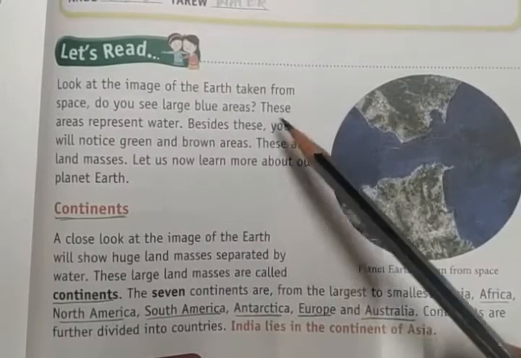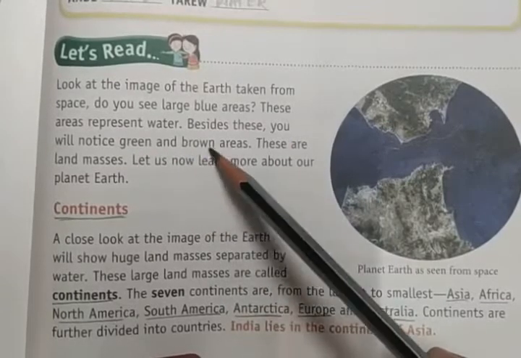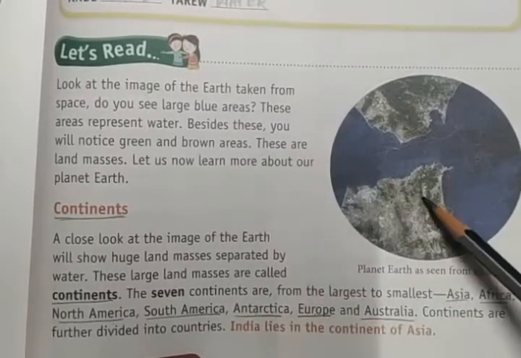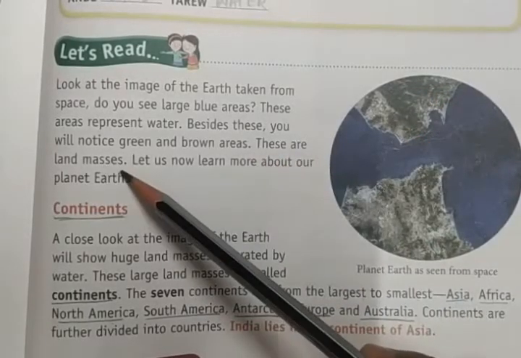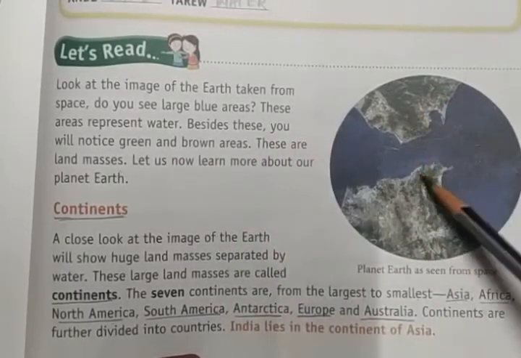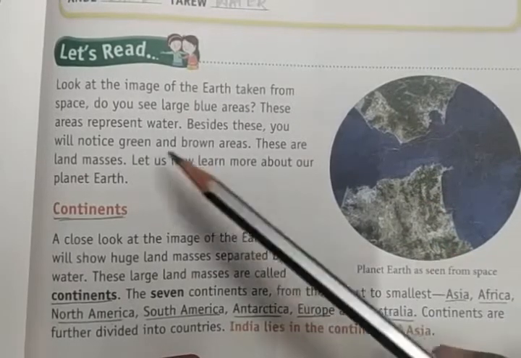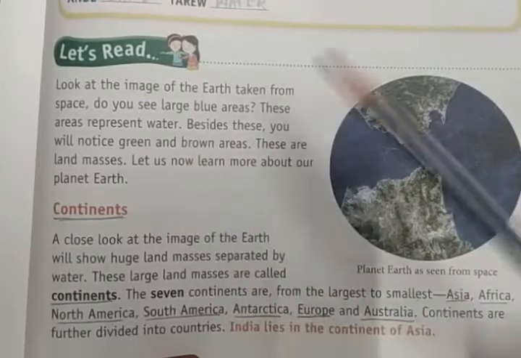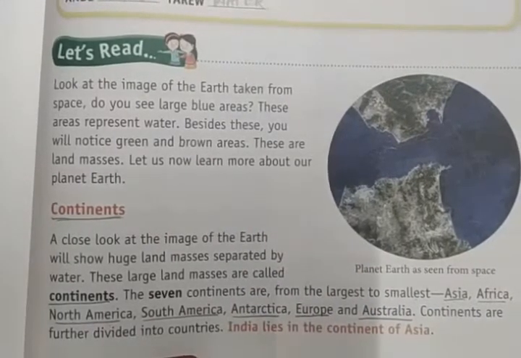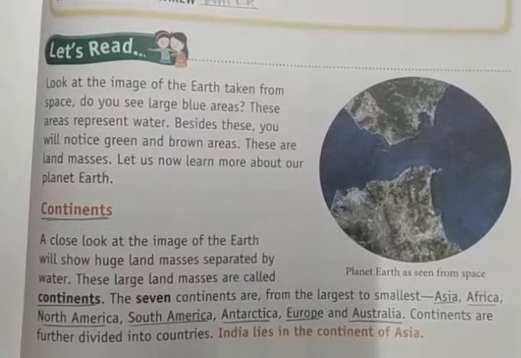Besides these, you will notice green and brown areas. These are known as land masses. Let us now learn more about our planet Earth.